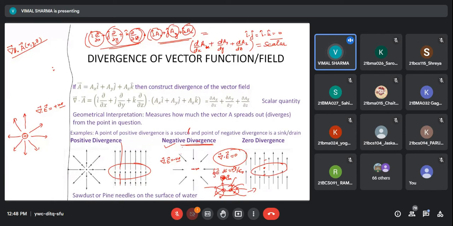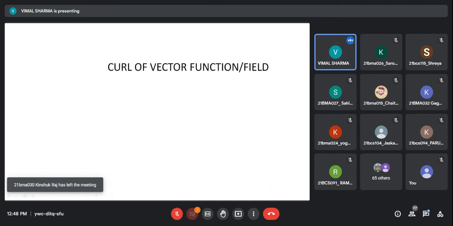Then you can check if we put sawdust or pine needles on the surface of water. The velocity of the water current on the surface of water, you can see that velocity vector is a converging type of field, or diverging. What will be the divergence of that? Then you can see how these needles spread, they diverge out, or they converge, or they circulate. So that will give you an idea about the velocity vector field.